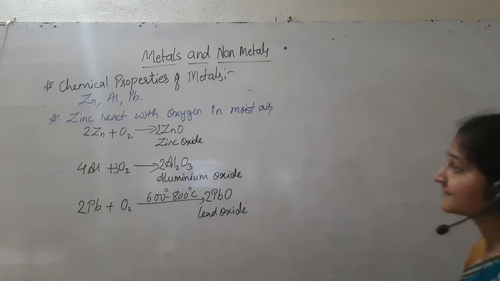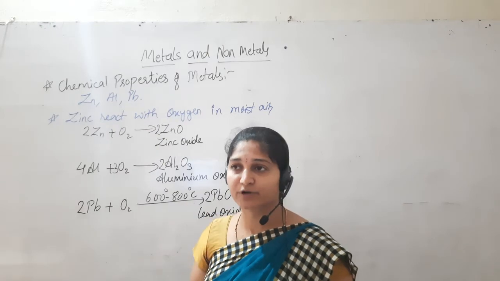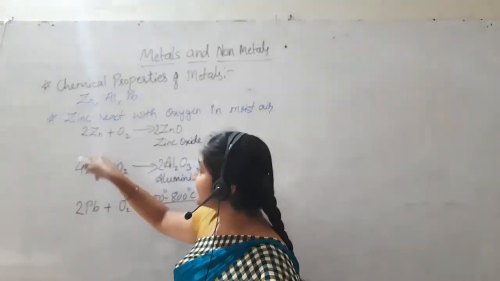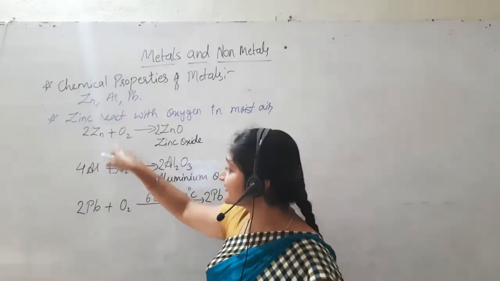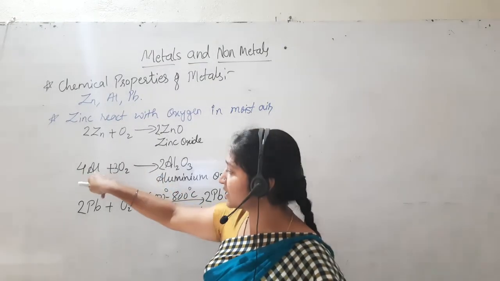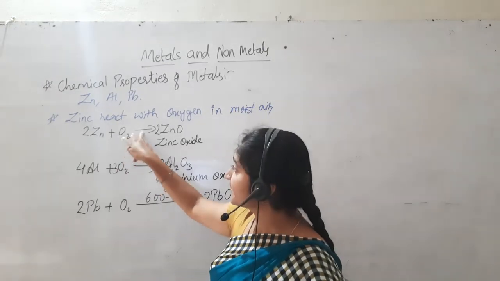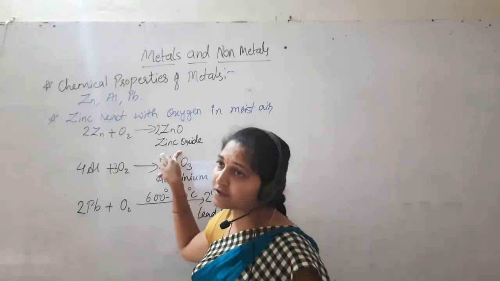Step by step, first we discussed sodium and potassium, highly reactive elements. After that series, the next reactive elements are zinc, aluminium and lead. When these three metals react with oxygen, they form their protective layer, known as their oxide layer.